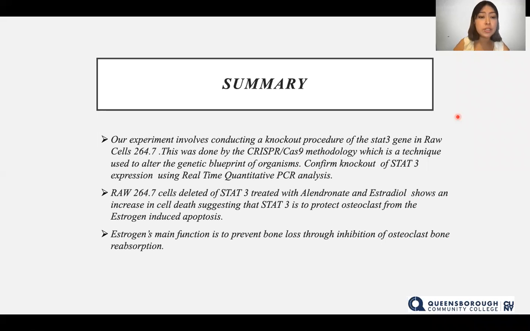So in conclusion, the CRISPR-Cas9 was used to knock out the STAT3 gene in RAW cells, followed by real-time quantitative PCR to confirm the loss of STAT3 expression. The knockout STAT3 RAW cells treated with alendronate and estradiol show an increase of cell death, suggesting that STAT3 plays an important role in estrogen-induced osteoclast apoptosis. Estrogen's main function is to prevent bone loss through inhibition of osteoclast bone reabsorption and activity.